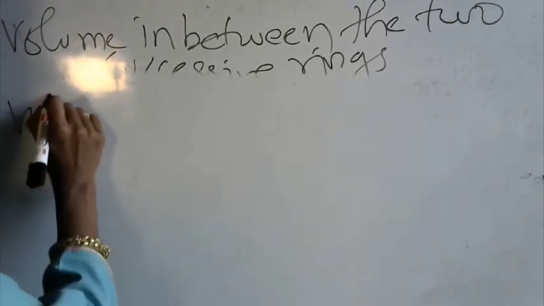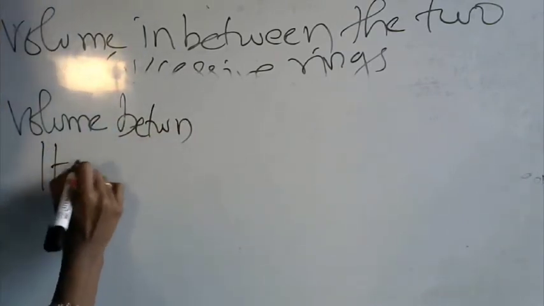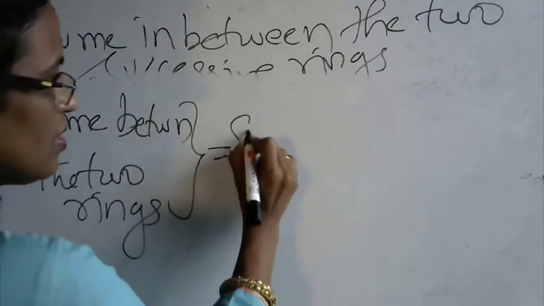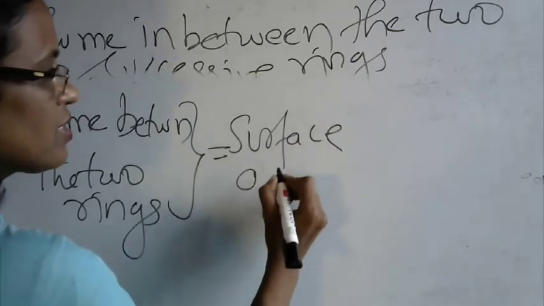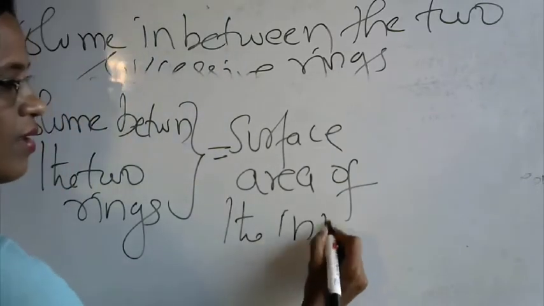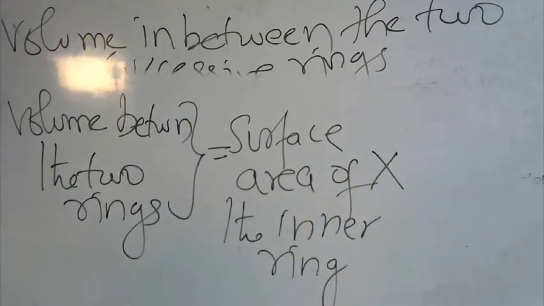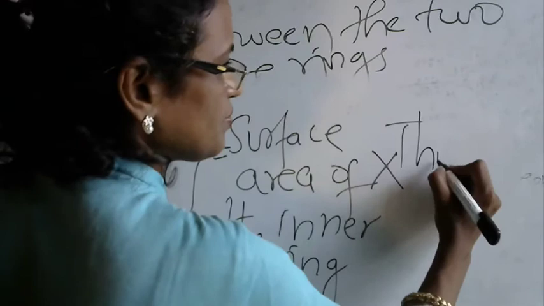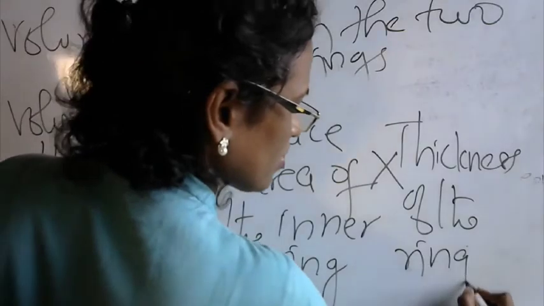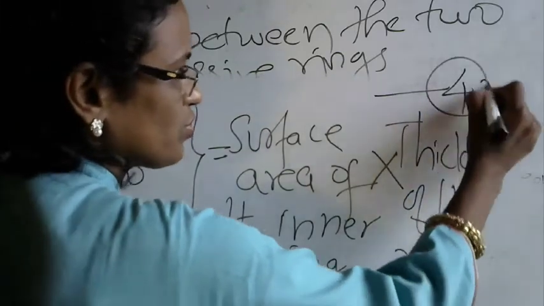So the volume between the two rings is equivalent to the surface area of the inner ring into the thickness of the ring. So this equation is going to be the fourth equation that we are going to calculate.